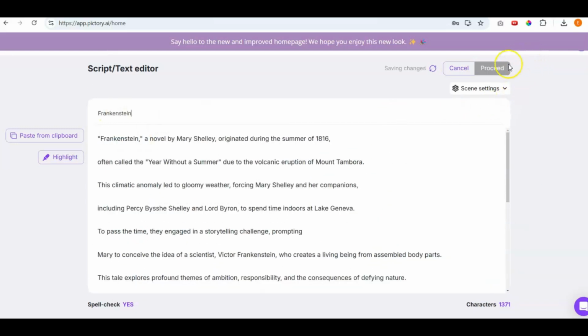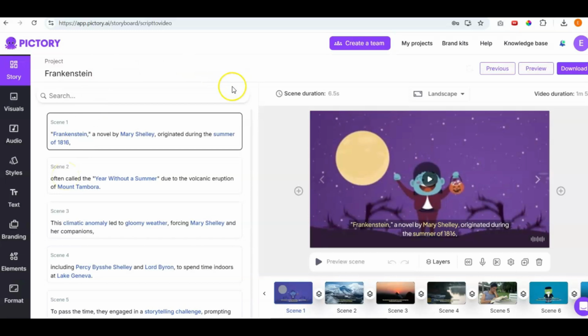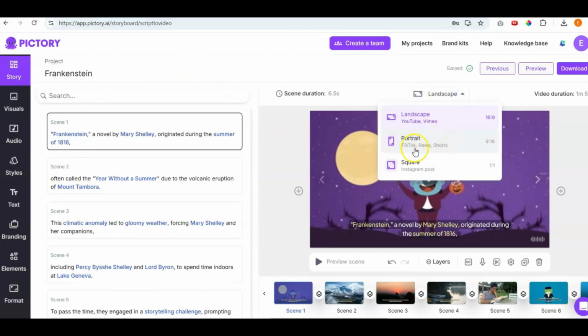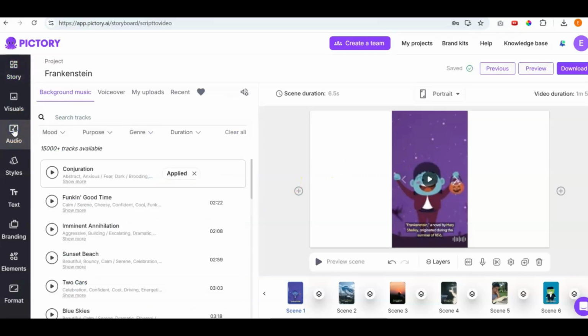All right, so now we're going to click on Proceed. And once we click on Proceed, it starts to create the storyboard. And now it will prompt you to this screen here, but we don't want landscape. We want portrait. It says TikTok, Reels, Shorts. We'll click on Portrait. And what I can go ahead and do is go to Audio. I'm going to actually take off the background music, so let's click that there.